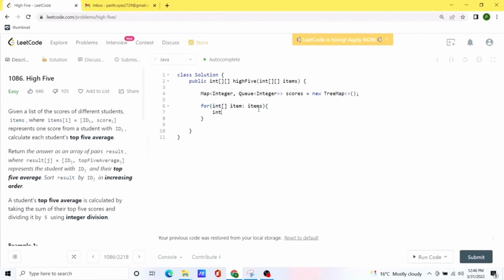The first value inside the given input array at the 0th index is going to be the ID. So we are going to create a new variable called ID. And the second value is going to be the score.